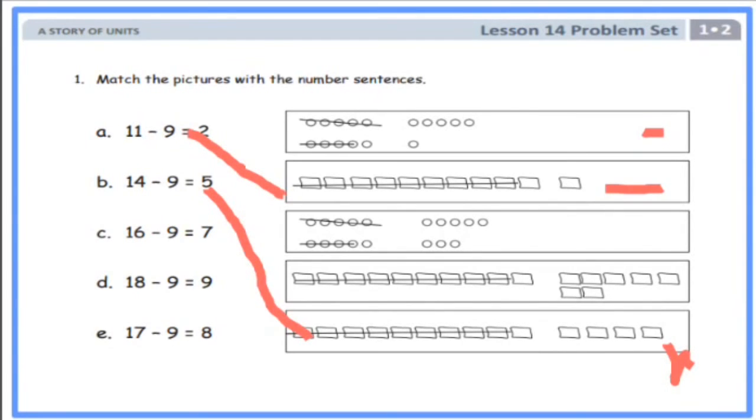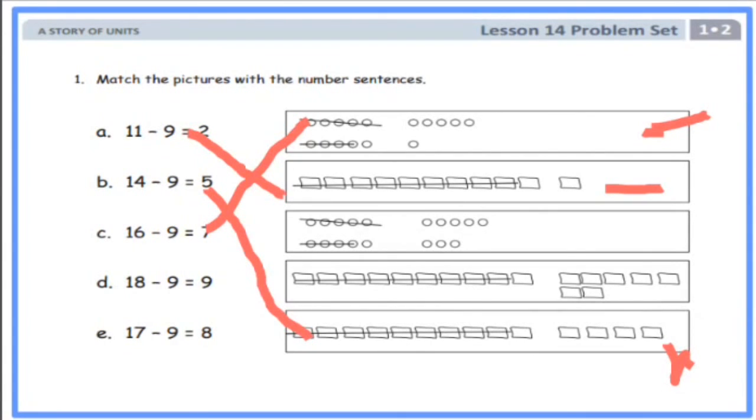Now let's move on. We have 16 minus 9 equals 7. So where do I have 16 as my whole? Can we look for that? Yes, it's up here. So I'll draw my line to this place because I have 16 as my whole, and I'm crossing out 9 circles from there.